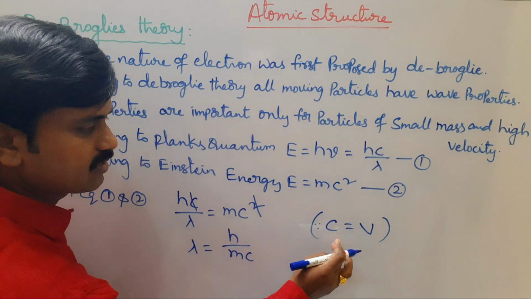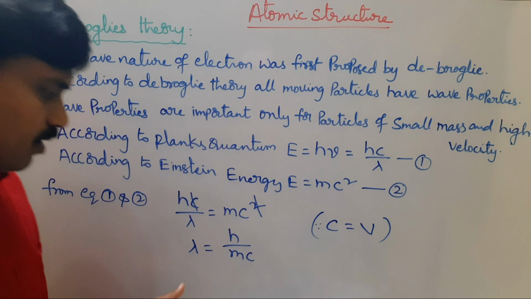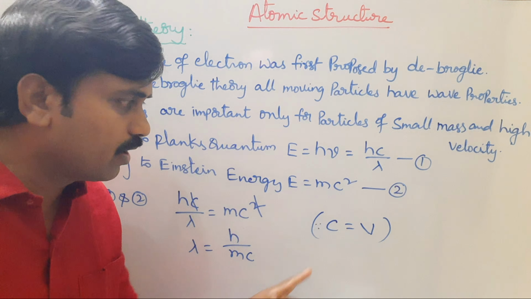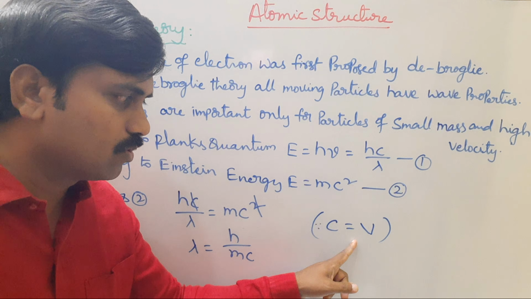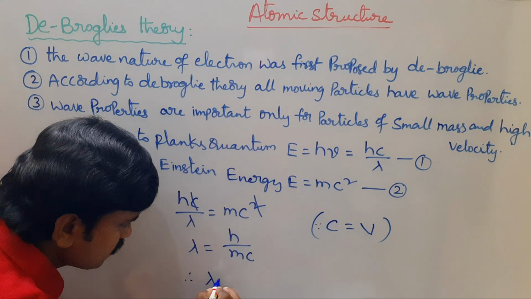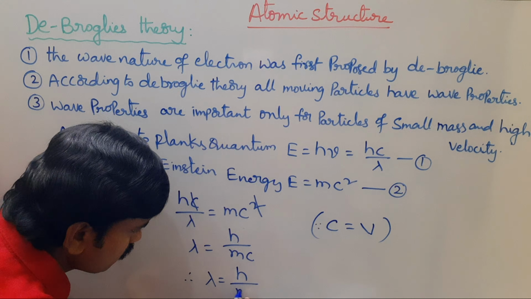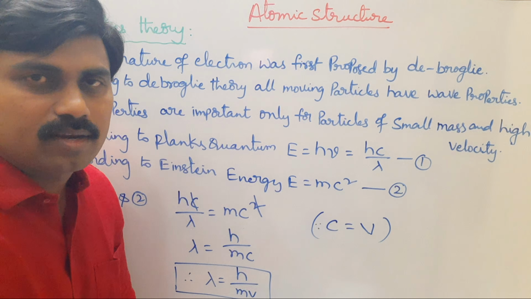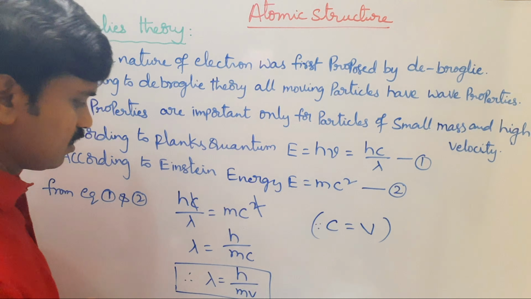Here c is the velocity of light. Now I am taking the velocity of light as equal to the velocity of the moving particle, v. Therefore, de Broglie's wavelength lambda is equal to h by mv. By using this formula, we can calculate the wavelength of any particle.